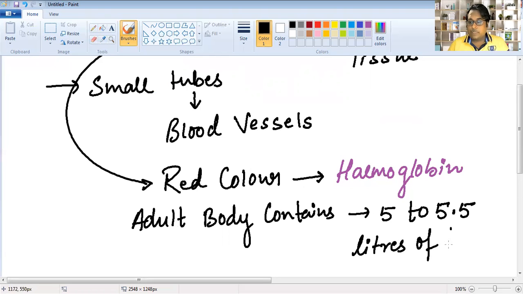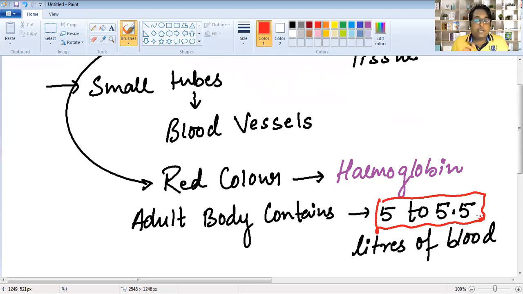How much amount of blood? Near about 5 to 5.5 liters of blood. Our body contains near about 5 to 5.5 liters of blood. Okay, next.